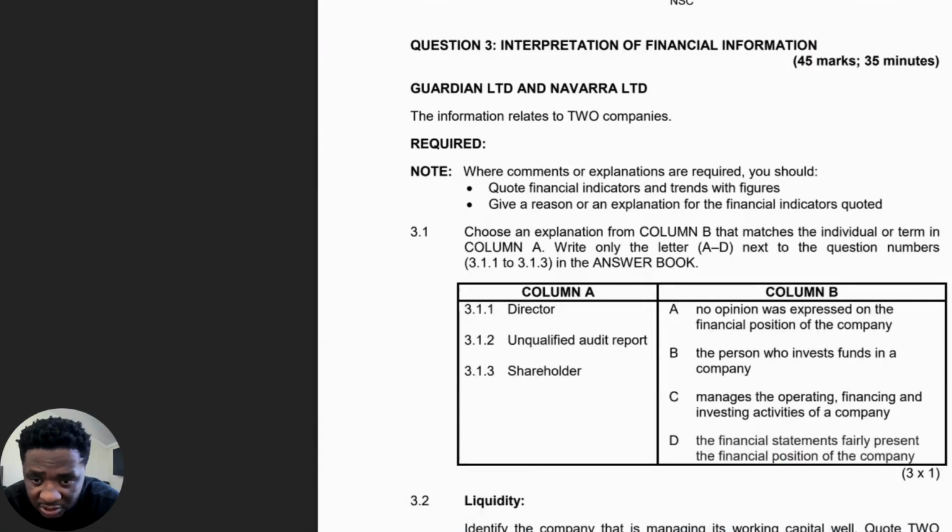And then let's see 3.1.2, unqualified audit report. So the first was an audit report, but that is a disclaimer in A. Sorry about that. So the other thing that is an audit opinion here is basically number D. What does D say? It says the financial statements fairly represent the financial position of a company, and you can see this is without exceptions. With exceptions, it would be a qualified audit report, but without any exceptions, it's an unqualified audit report. So that's going to be D.